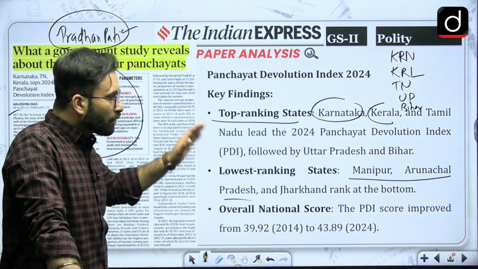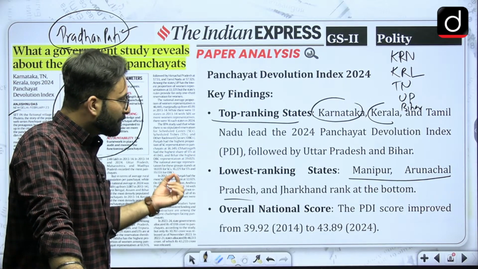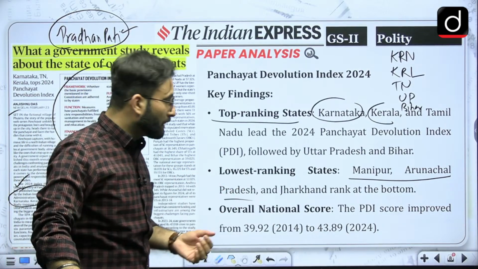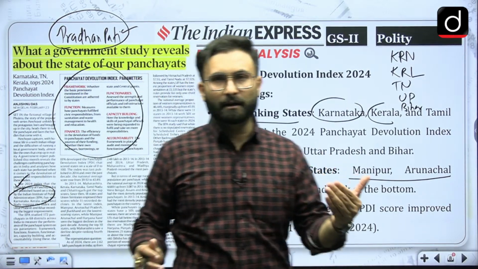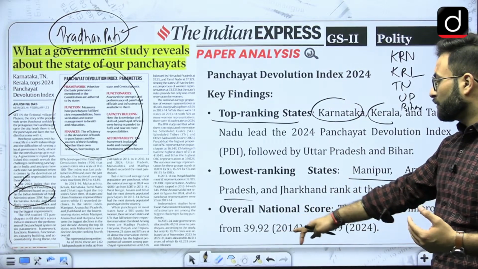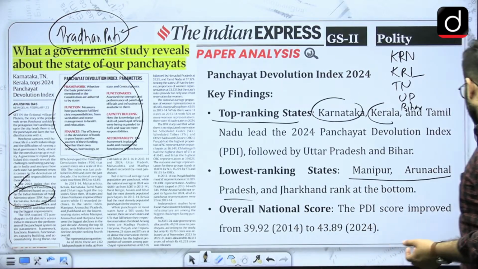Overall national score, if you talk about, so we have improved over here. The PDI score improved from 39.92 in 2014 to 43.89 in 2024. That is not a very significant change, because obviously in the 10 years they are talking about, there is only a 4-point change which has happened nearly. So that is about it.